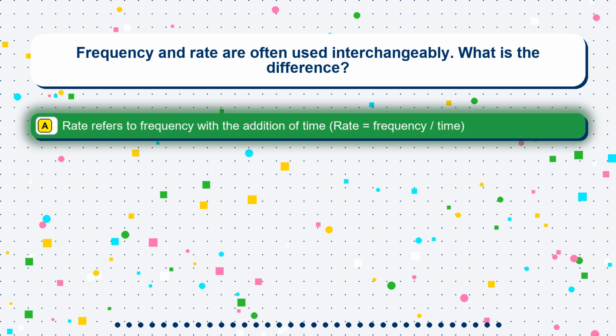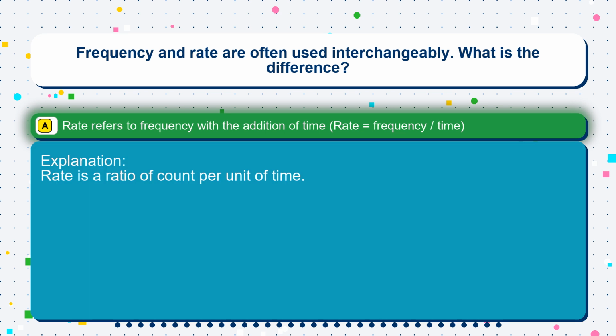The correct answer is option A. Rate refers to frequency with the addition of time, rate equals frequency/time. Rate is a ratio of count per unit of time.